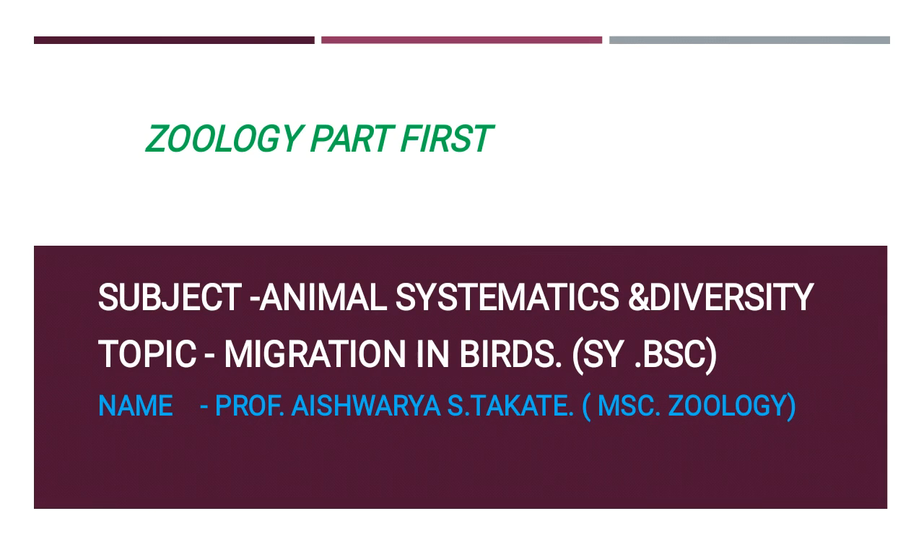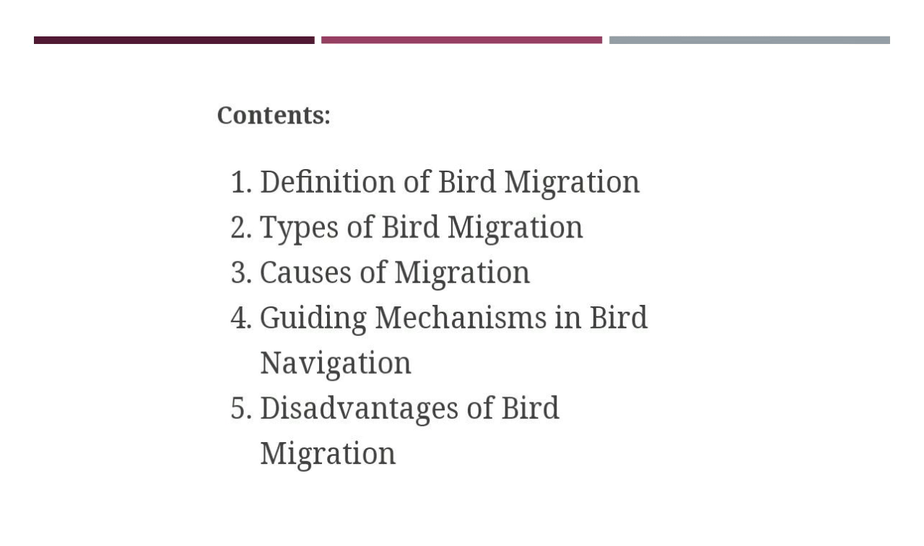Today we are going to discuss the subject animal systematics and its diversity. From animal systematics and its diversity, I will teach the topic that is migration in birds. First of all, we see which content is included in the chapter bird migration. First one is a definition of bird migration, then types of bird migration, causes of migration, guiding mechanism in birds navigation, and disadvantages of bird migration. We see one by one.